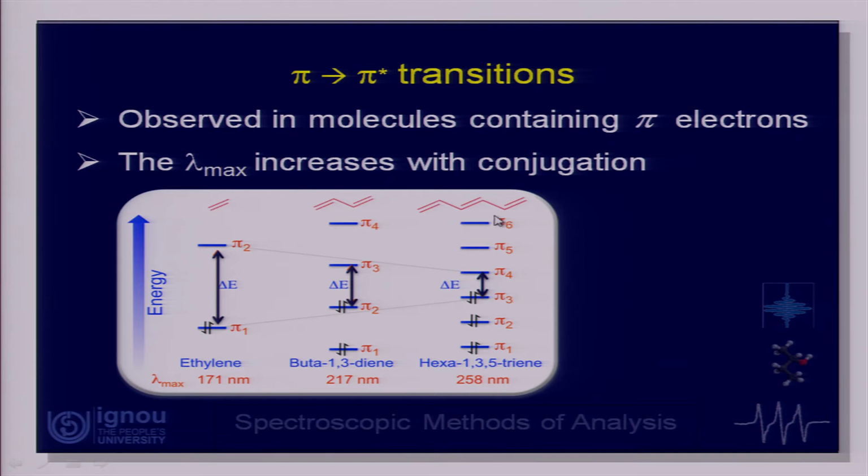If I go to hexatriene, this will be still lesser there. So, as the conjugation increases, we find that the energy difference between the HOMO and LUMO, that is the main energy levels involved in the transition, goes on decreasing. As delta E decreases, the wavelength, that is the lambda value, will increase. That is, the spectrum will be observed at a higher wavelength.